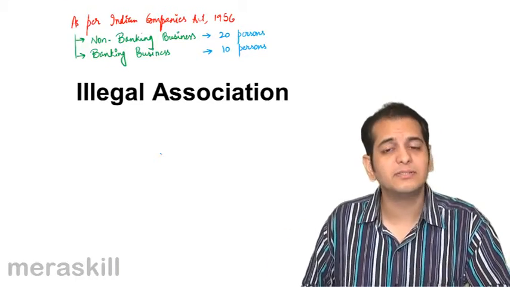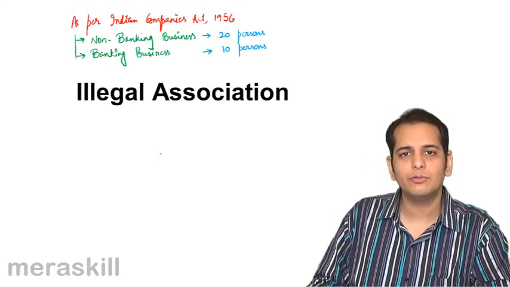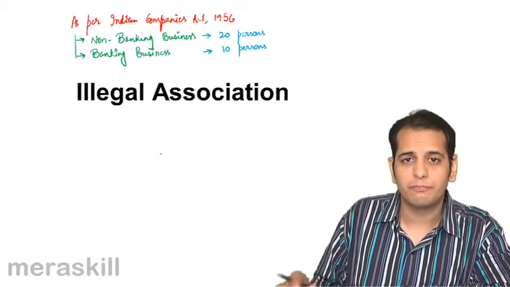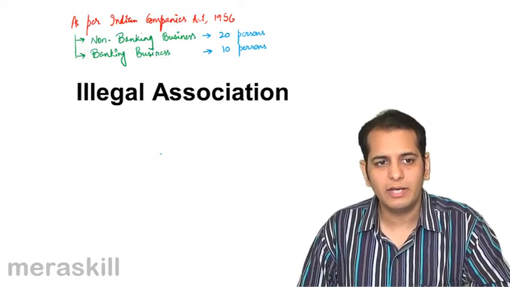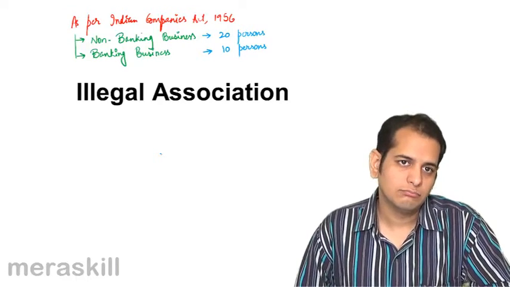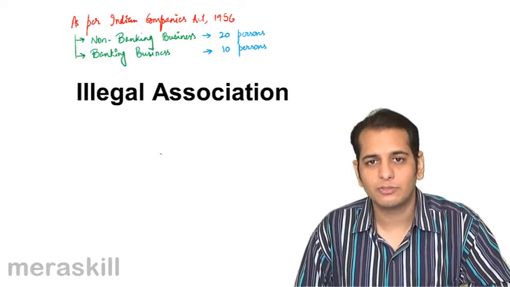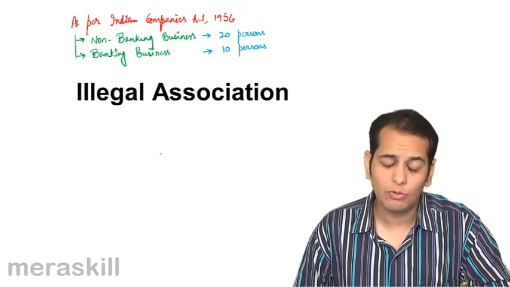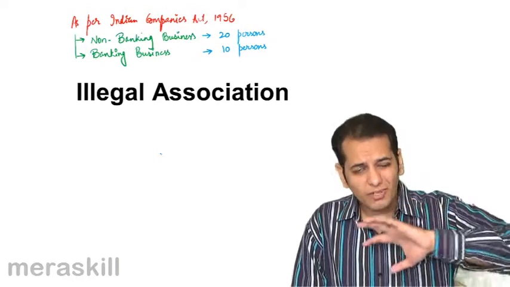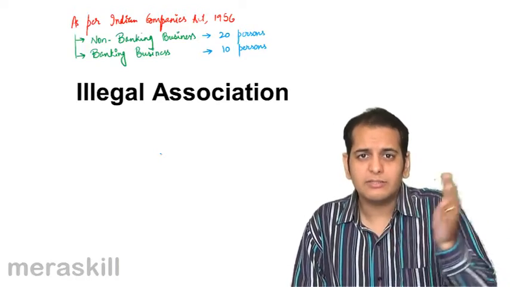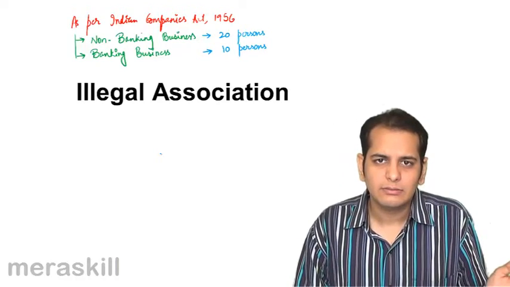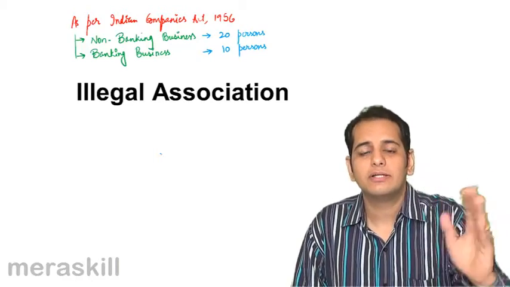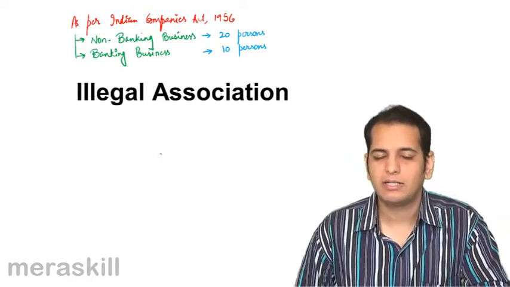But if the business is not of banking, let's say they are into manufacturing of paper, or they are into servicing of electronics or selling electronic goods, or they are into selling automobiles. So whatever business they have other than banking, there cannot be more than 20 persons in that partnership.